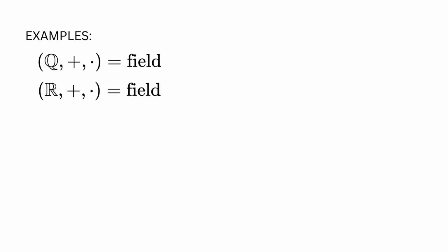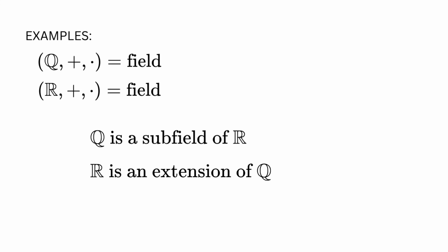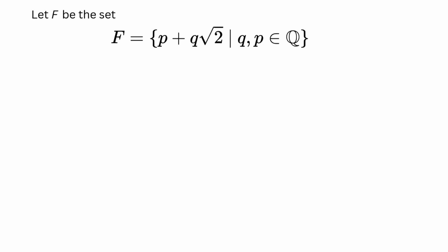Examples of fields are the sets of rational and real numbers endowed with the operations of addition and multiplication. Therefore, the rational numbers are a subfield of the real numbers. Seen the reverse way, the real numbers are an extension of the rational numbers. Another field example which was discussed in Lesson 1 was the set F, which contains all numbers of the form p plus q times square root of 2, with p and q any rational numbers.